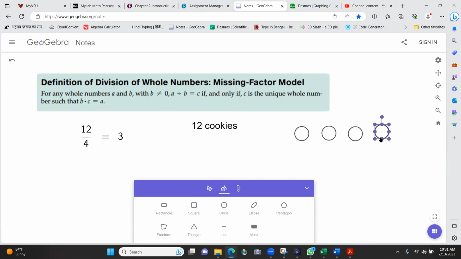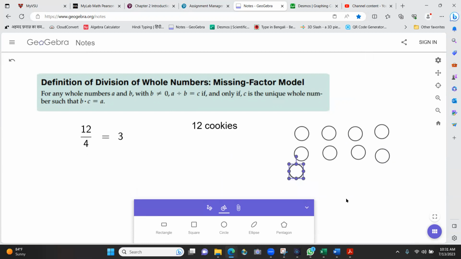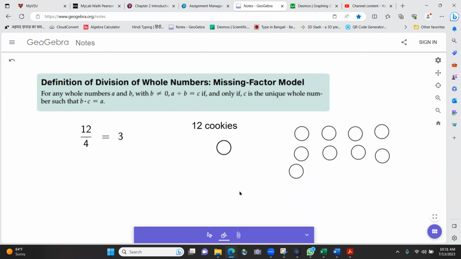I want to draw 12 cookies. This is called modeling, and this is what you will probably do with young children. They don't see things in abstraction like we do. You have to be very concrete with kids.